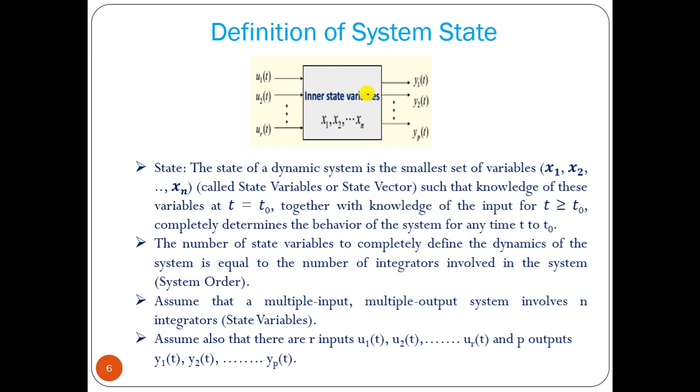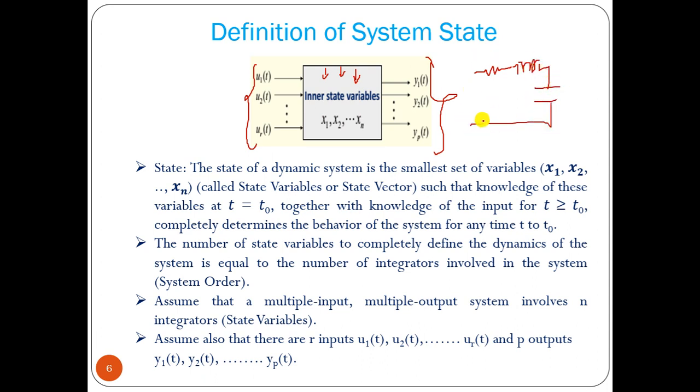Suppose we have a system with many inputs and many outputs. Then we can take some internal state variables, which we can assume depending on the parameters. For example, suppose we have an R, L and C circuit.